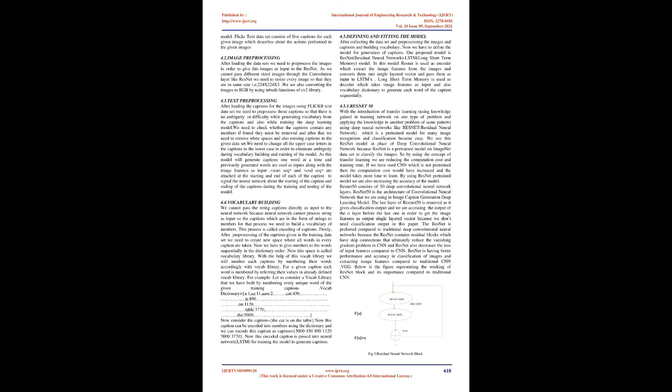The Flickr 8K dataset consists of 8,000 images, in which 6,000 images can be used for training the deep learning model and 1,000 images for development and 1,000 images for testing the model. Flickr text data set consists of 5 captions for each given image which describes the actions performed in the given images.